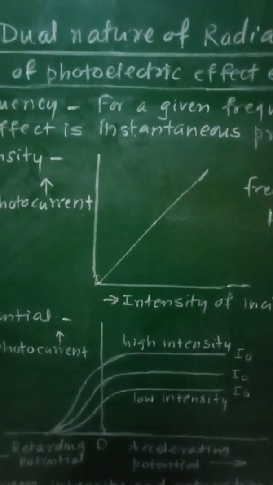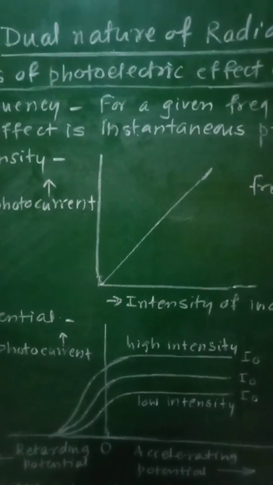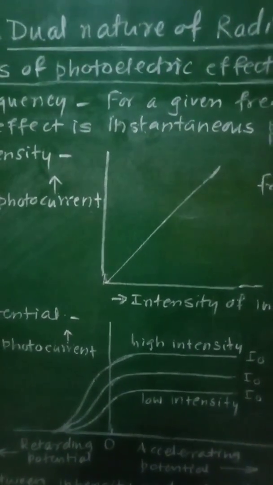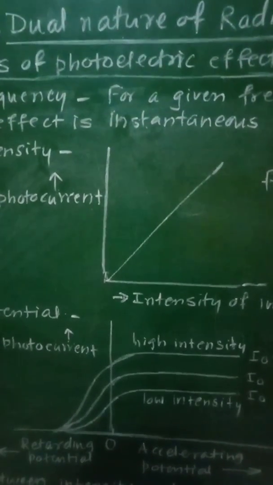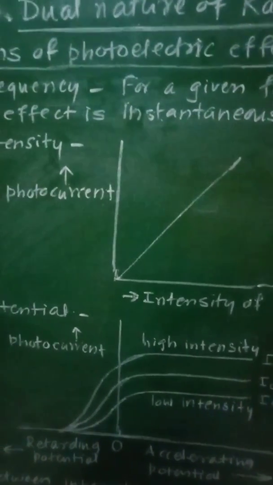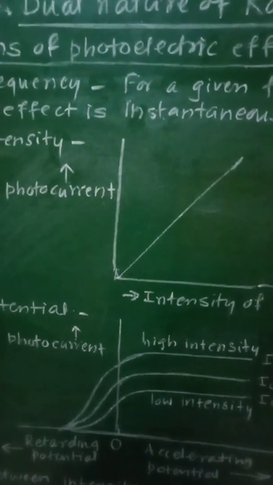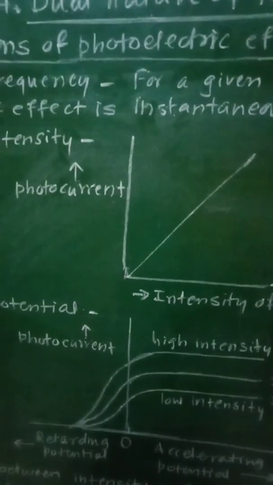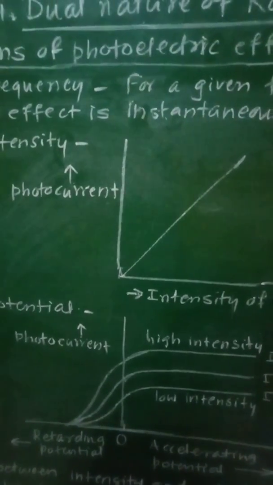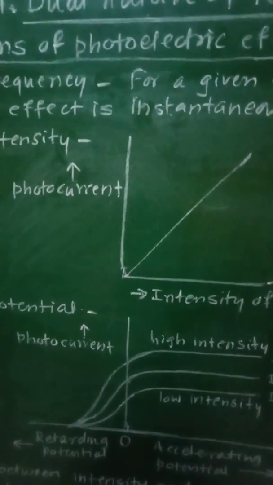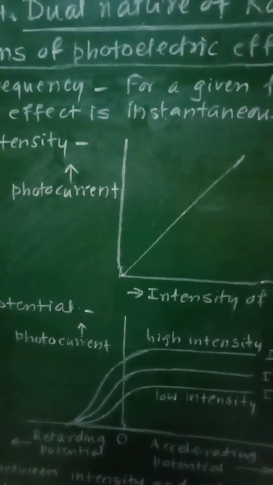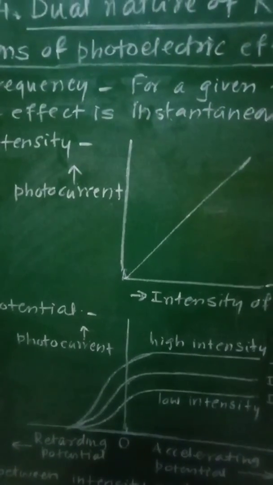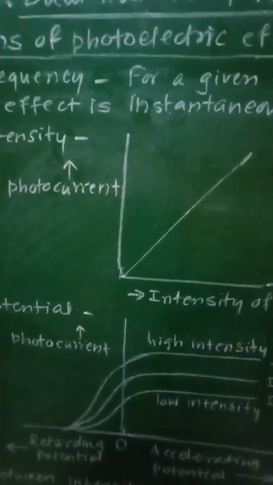Keeping the frequency nu of the incident radiation and the accelerating potential phi fixed, if the intensity of incident radiation was increased, then it was observed that the photocurrent also increased.